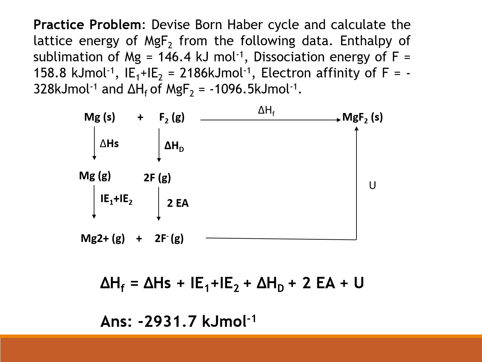So the two valence electrons are not removed altogether. First of all, the first electron will be removed, and the amount of energy required to remove the first electron, or one of the valence electrons, is called first ionization energy. And then the Mg+ is converted to Mg2+. That means the second electron from the valence shell is removed.